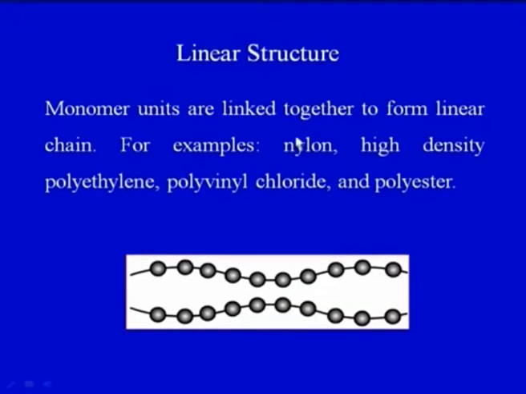Now linear structure is a very simple type of structure. On your screen you can see this is a linear chain. So monomer units are linked together to form a linear chain. For example, nylon, high density polyethylene, polyvinyl chloride and polyester. All these polymers which are mentioned there, that is nylon, high density polyethylene, polyvinyl chloride and polyester, all these have a linear structure. So you can see the monomer units are linked together to form a linear chain. So this is a simple type of linear structure.